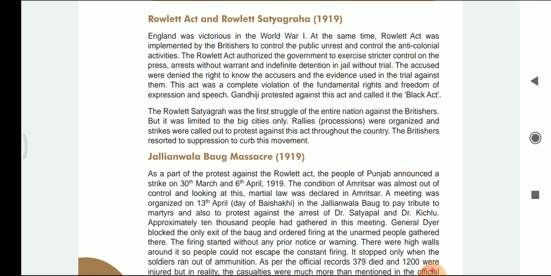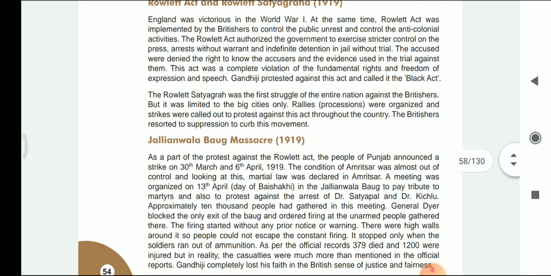So here, what was the Rowlatt Act? When England won during the World War I, the Rowlatt Act was implemented by the Britishers in order to control the public and also the anti-colonial activities, that means the activities which were against them. The Rowlatt Act authorized the government to exercise strict control over the press, and also on the people, that they can be arrested without warrant and also kept in indefinite detention in jail without trial. That means they can be kept in jail without any trials in the court.